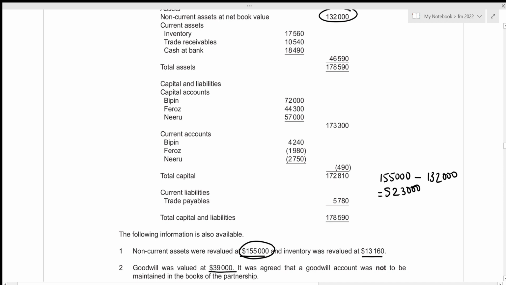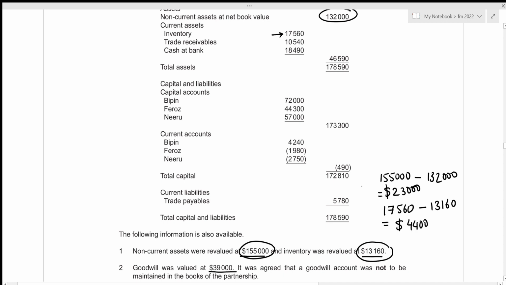Now we need to repeat the same process for inventory. Previously, we can see that inventory was valued at 17,560 and now it was revalued at 13,160. So there is revaluation downwards, which means that this is a loss on revaluation. That's just going to be the previous value of 17,560 minus the new revalued amount of 13,160, which gives the loss on revaluation of inventory to be 4,400.